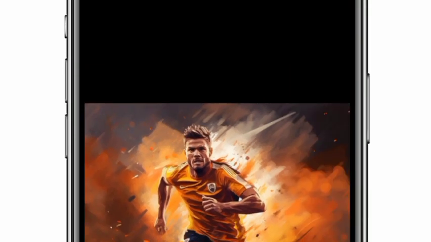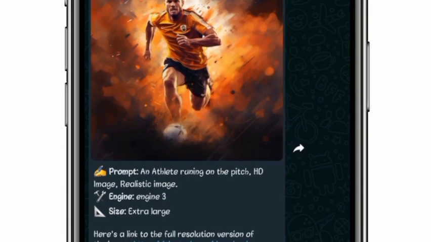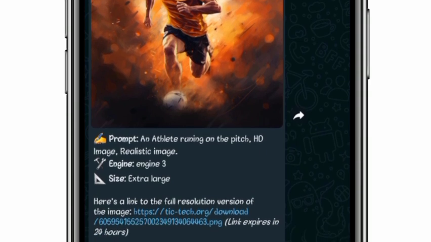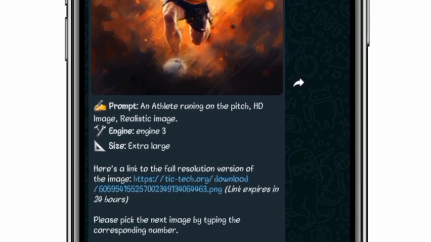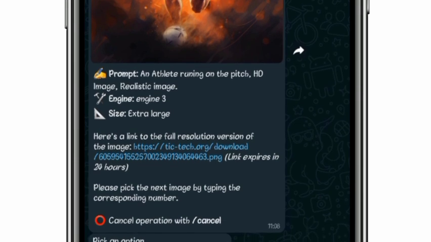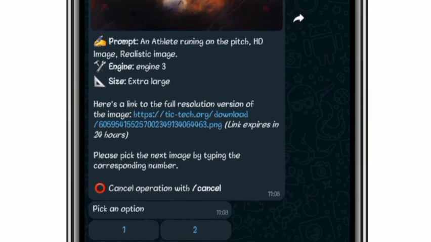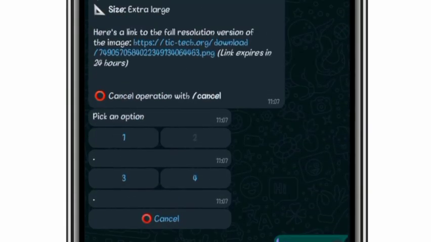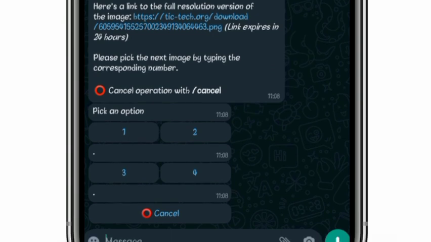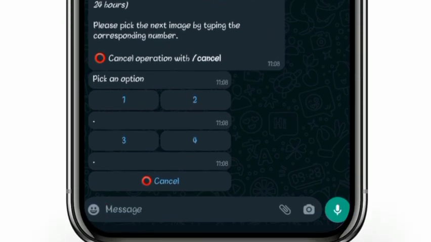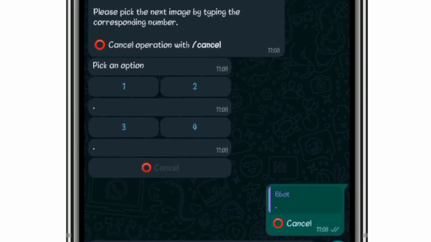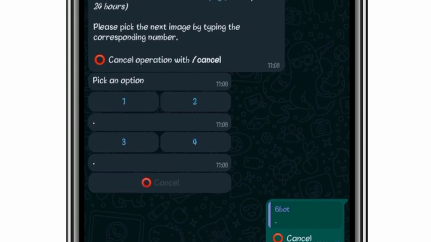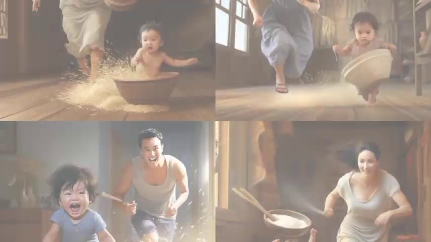Looking at this, you can see it is looking realistic. It says please pick the next image by typing the corresponding number. So let's say you want to pick another image, you need the next one. You can still pick the next one, but if you are not interested again, you can just click on cancel. Then the operation will be cancelled. So that is cancelled. Here are some other image generators in the Chatbot.